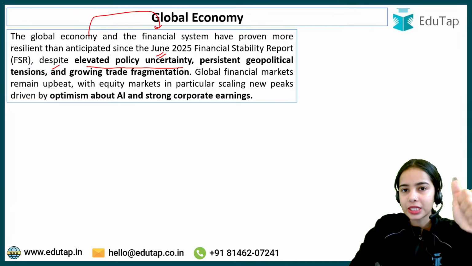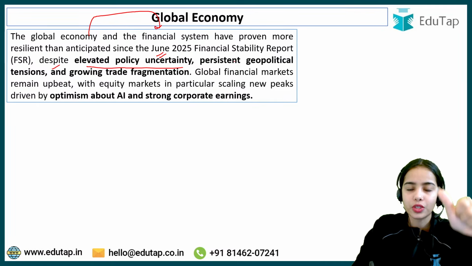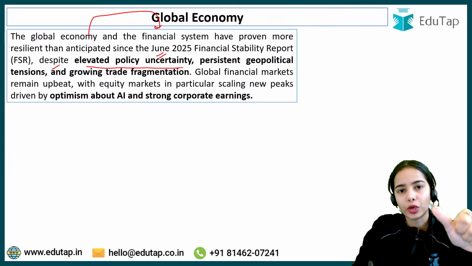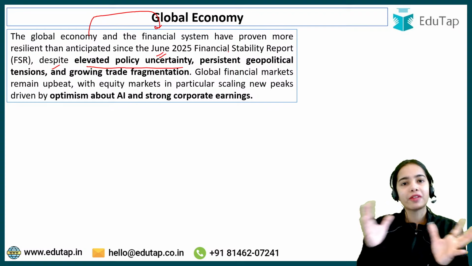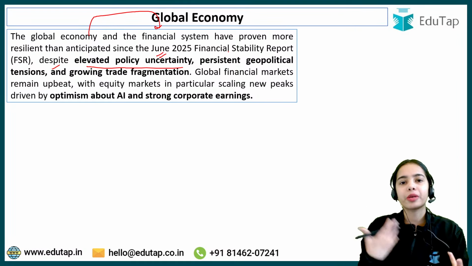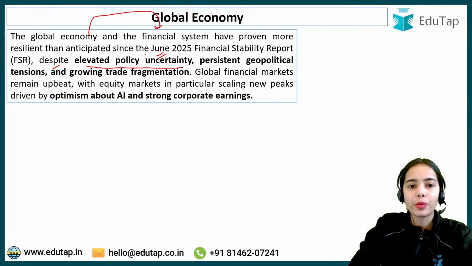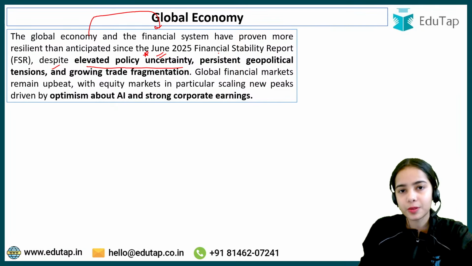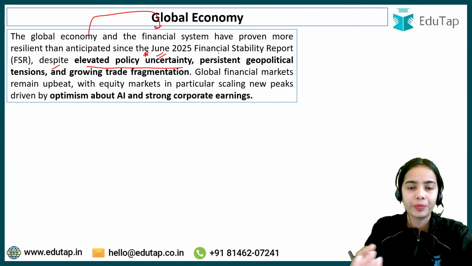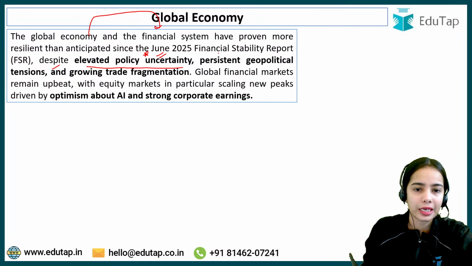Despite elevated policy uncertainty. Different governments and different monetary authorities of different countries are following different policies. You have seen the condition of the US, where Trump is basically changing decisions on a daily basis. So there is elevated policy uncertainty. Certainty and predictability are not present in the global environment, so there is uncertainty.